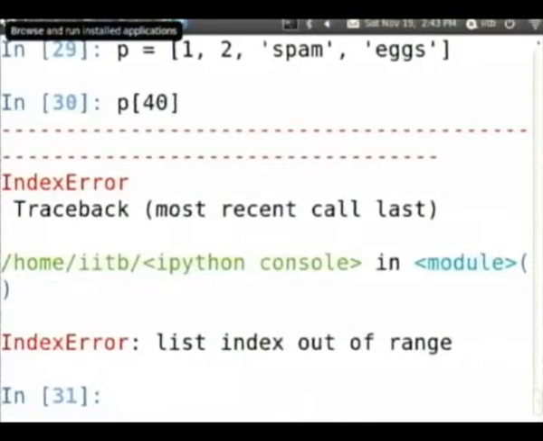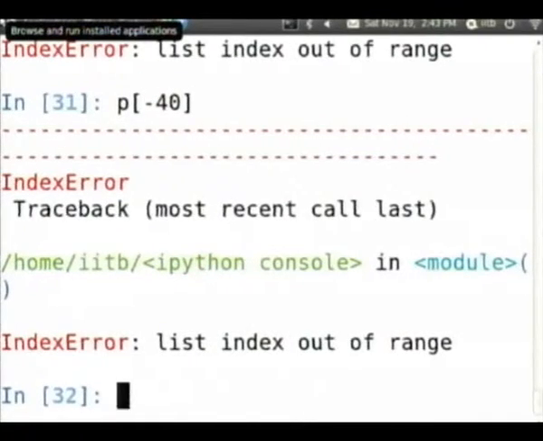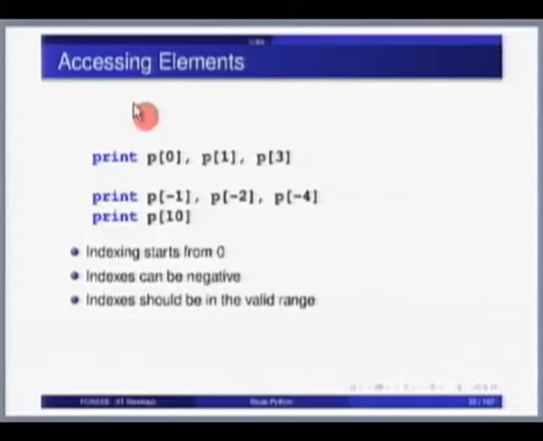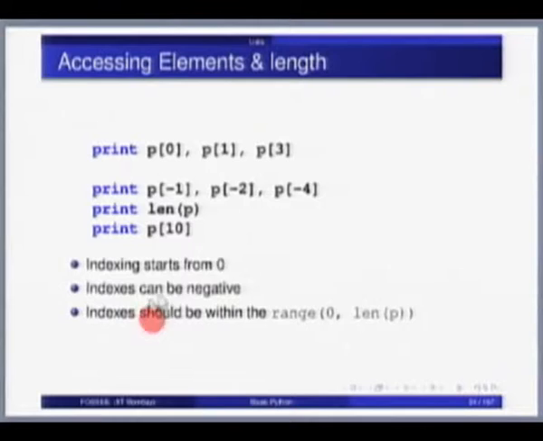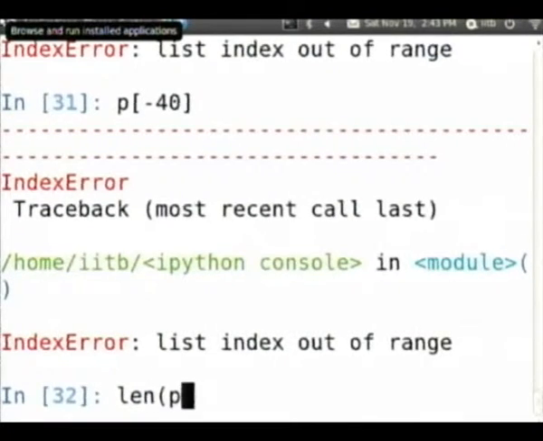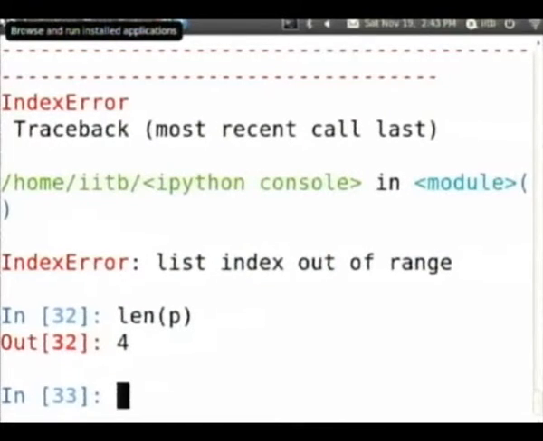Negative indices, again we have spent a lot of time discussing. Negative indices behave the same way as I showed you for the strings. So minus 1, minus 2, minus 3, minus 4. Similarly, if I do P of minus 40, it's also an index error because the index actually has to be inside that particular list sequence. This information is common to all kinds of sequences. So in summary, indexes start from 0, they can be negative and they should be in the valid range. To obtain the length of a sequence, again you use the len built-in. So len of P in this case is 4.